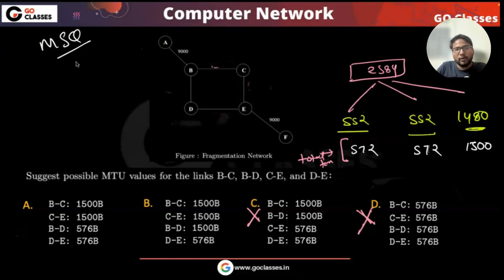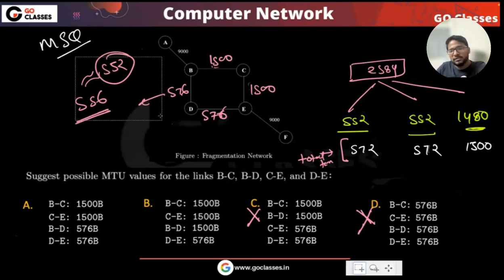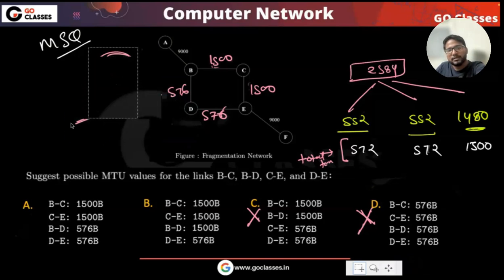Okay, so what about option A? If you have 1500 here, C is also 1500, and these are 576 and 576. With this option, is it possible to get 572, 572 and 1500? You will be dividing. If this is 576, then the maximum length it can carry is 572 because of the multiple of 8. The payload is 556, and you can't carry 556, so you need to carry 552, which will eventually be a total length of 572. If you have something like this, can you receive these packets? What do you think?